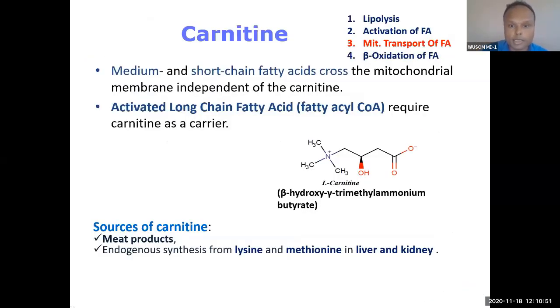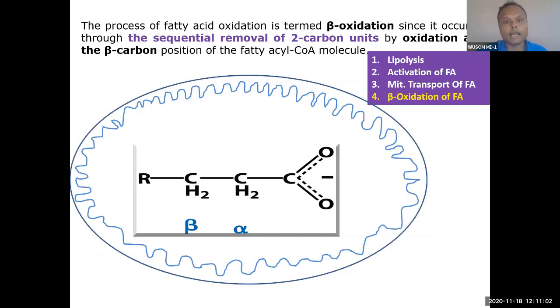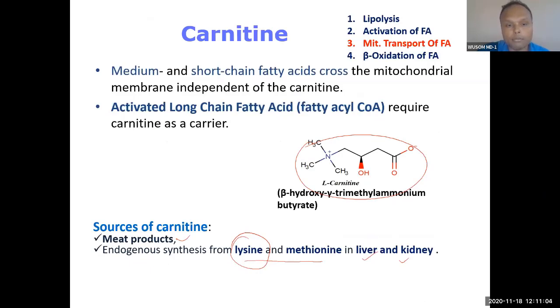Now, this is carnitine. You can go and study it. Carnitine is a meat product. Our body can also synthesize carnitine from the amino acids lysine and methionine in the liver and kidney. So remember that carnitine can be synthesized, and it is also present in meat products.